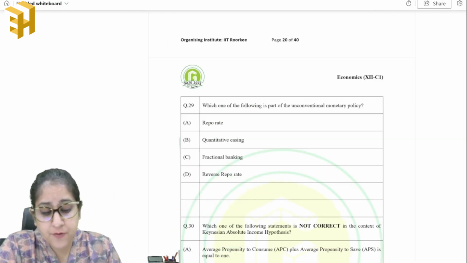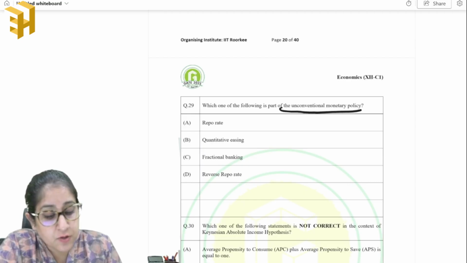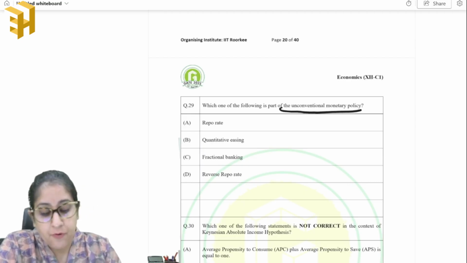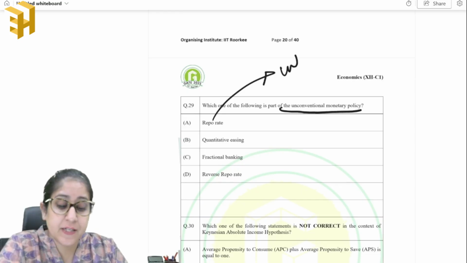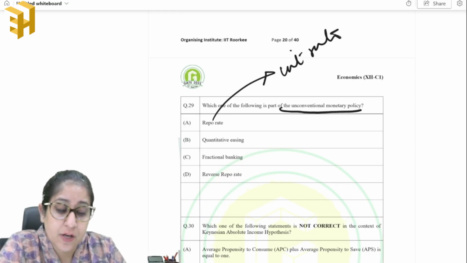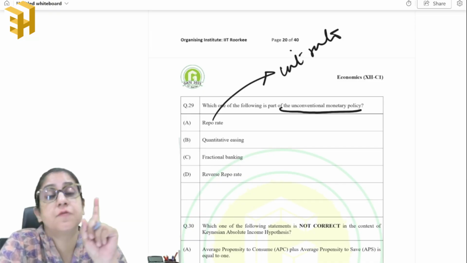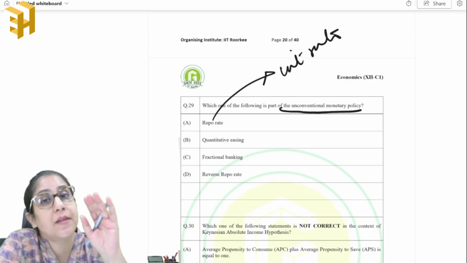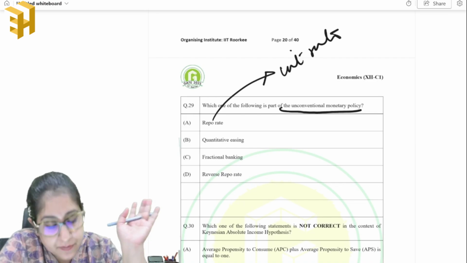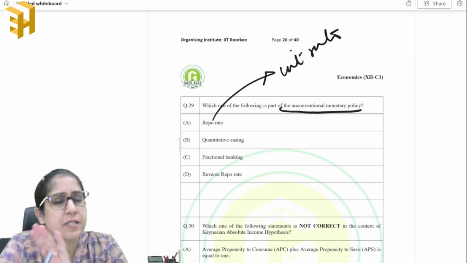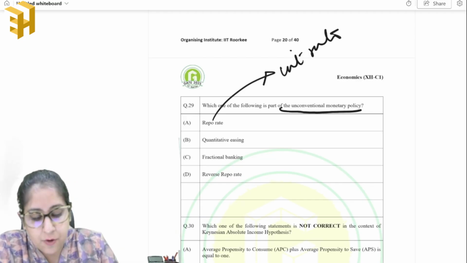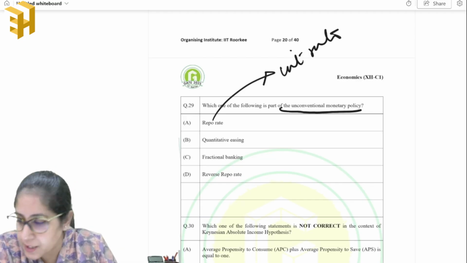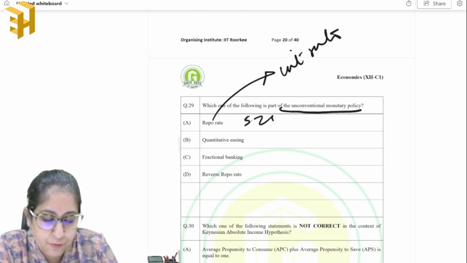Now, which one of the following is part of the unconventional monetary policy? First, we know the repo rate. Repo rate is the interest rate at which the central bank lends money or short-term funds to the commercial banks to meet their CRR and SLR requirements. Right, so it is a regular practice by your monetary policy making. Okay, so current repo rate, you can write it down, is 5.25.